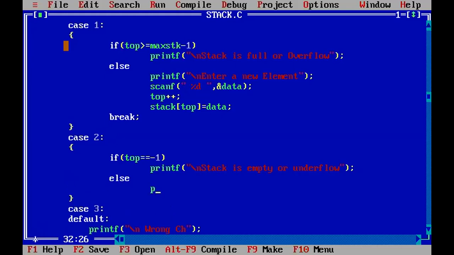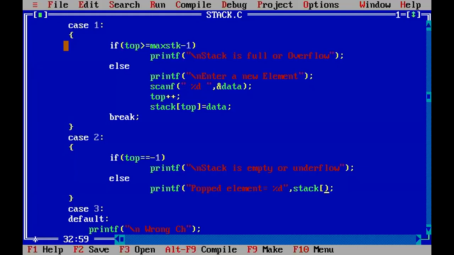Now, if the condition is false, then what are you doing? So you are able to delete the element. So printf. Now, how to display the element? So popped element equal to. Suppose if you want to display the value of the element, how to display it? Stack of top, can I say?